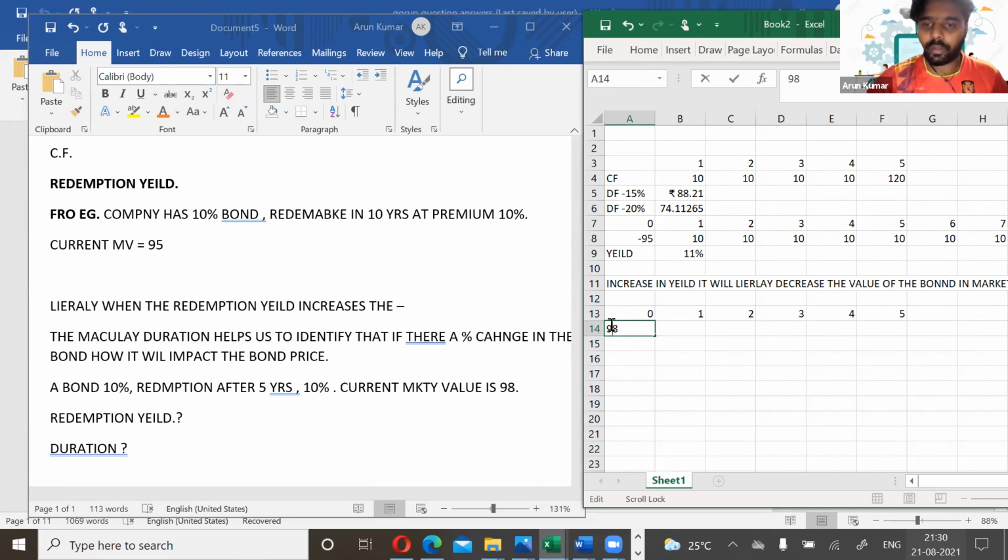So it's an outflow, so it's negative 98. And 10 is the interest rate, and the premium is 10%, so it will be 110.